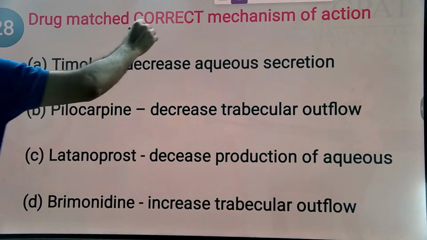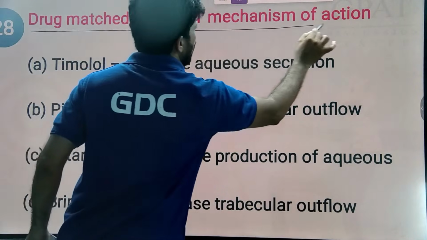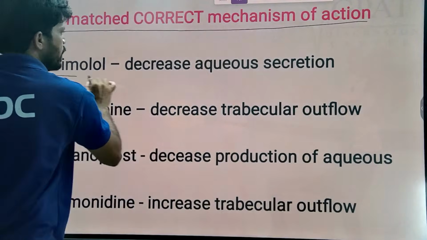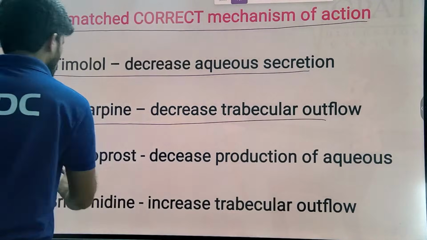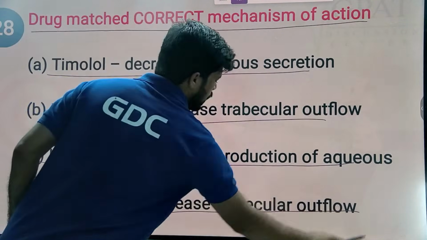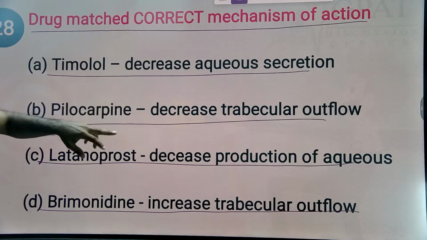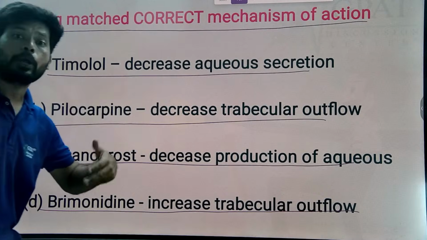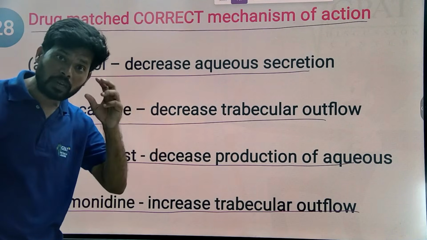Next. So here, match the drug with the correct mechanism of action. Timolol decreases aqueous secretion, pilocarpine decreases trabecular outflow, latanoprost decreases production of aqueous humor, brimonidine increases trabecular outflow. Timolol is a non-selective beta blocker. What it generally does is help in the treatment of glaucoma by decreasing aqueous humor secretion.